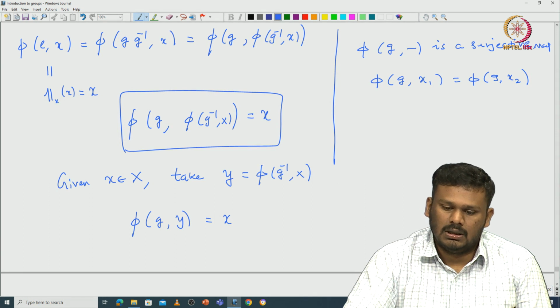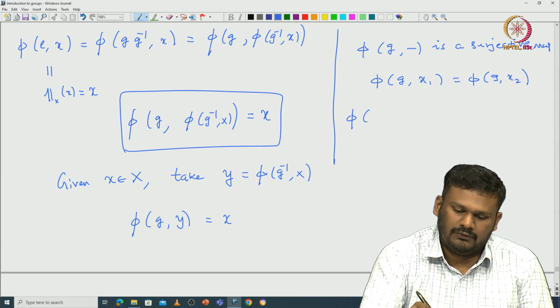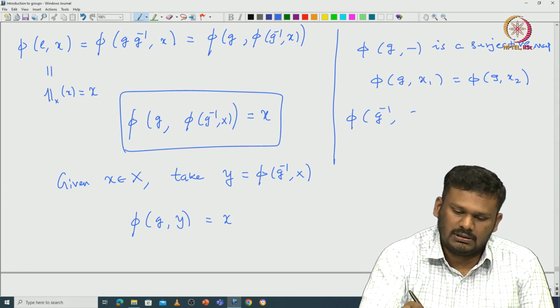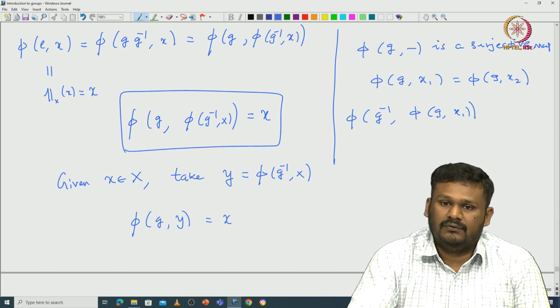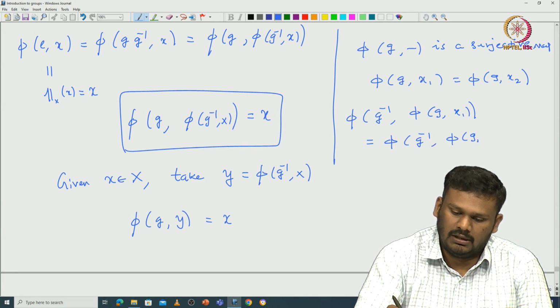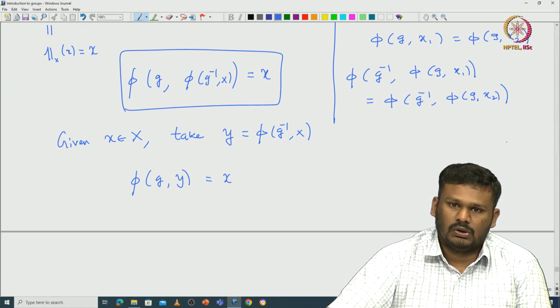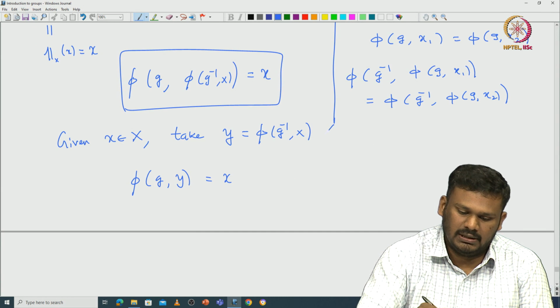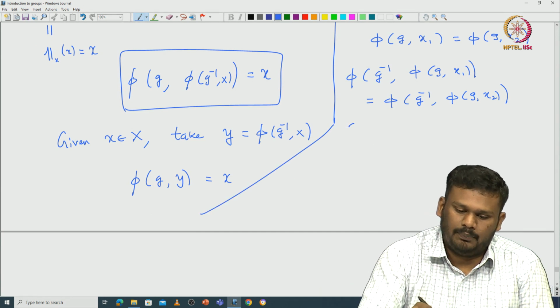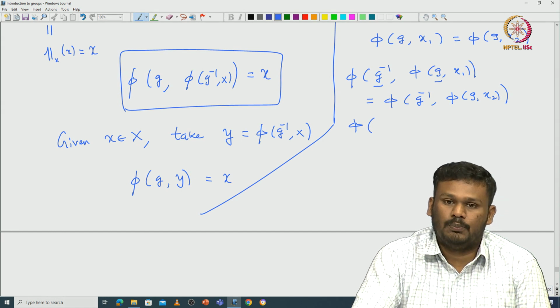Now if you plug this into pi of g inverse, using the well-definedness of pi, you get pi of g inverse of pi of g comma x 2. But what is it? If you go back to the original definition, if you take g 1 here, g 2 here, then it has to be the composition.